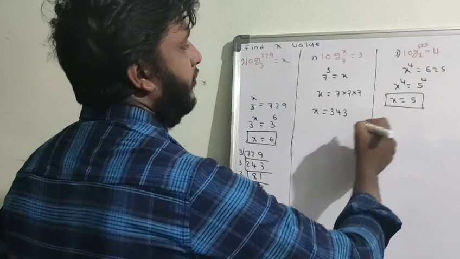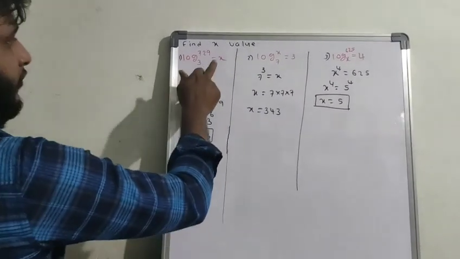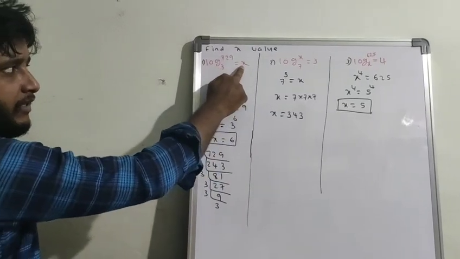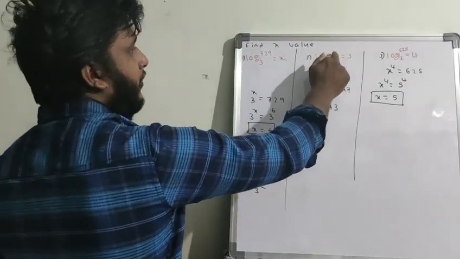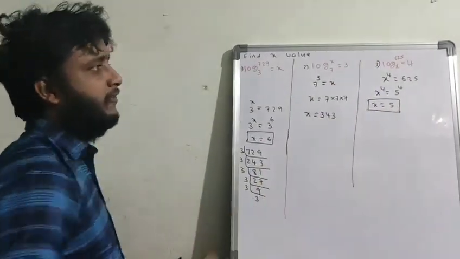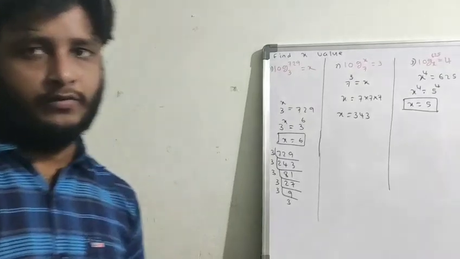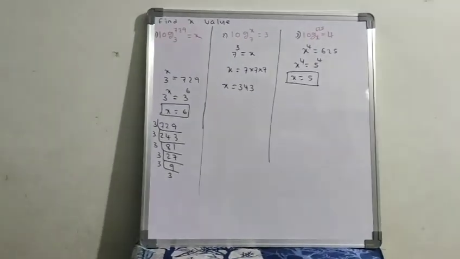So these are the different types of questions. In the first question, x is in the right hand side; in the second question, x is in the place of the value b; and in the third, x is in the place of the base. In these 3 possible conditions we have discussed how to find out the x value. So have a look.